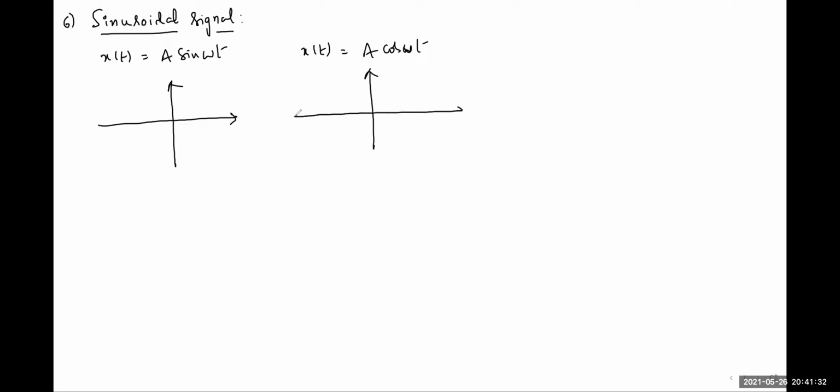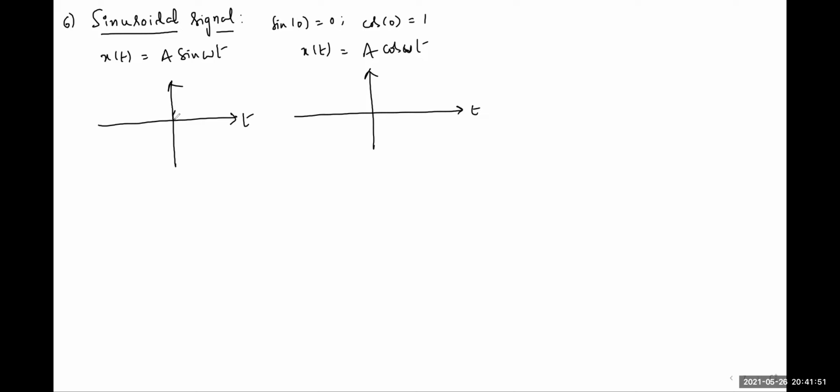Both are sinusoidal signals, but for the sine signal, sine 0 is 0, whereas cos 0 is 1. That is the only difference.